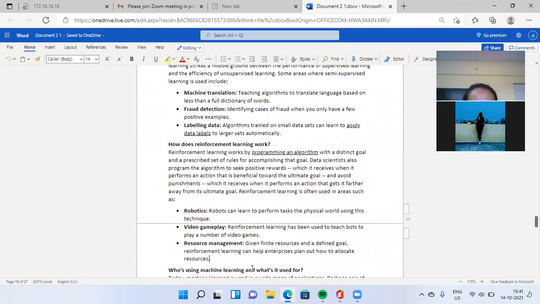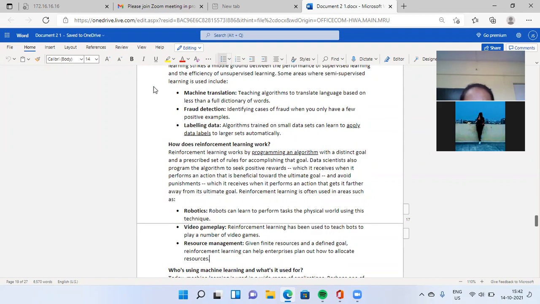Next, how does reinforcement learning work? Reinforcement learning works by programming an algorithm with a distinct goal and prescribing a set of rules for accomplishing that goal.